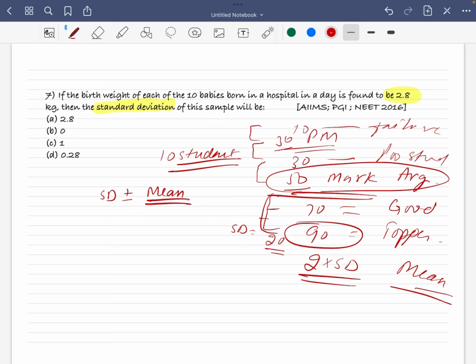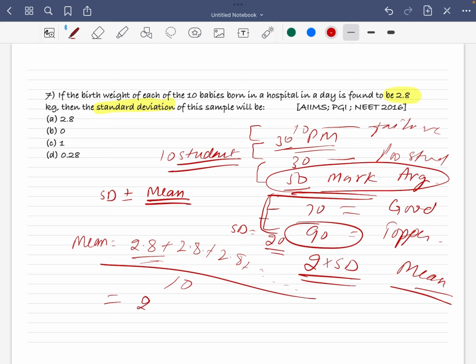So we just have to find out: the mean is 2.8, and for everybody it is 2.8, plus 2.8, plus 2.8, plus 2.8. That's how we'll find out for 10 babies. So it's just going to be 2.8 only. 2.8 is your mean.